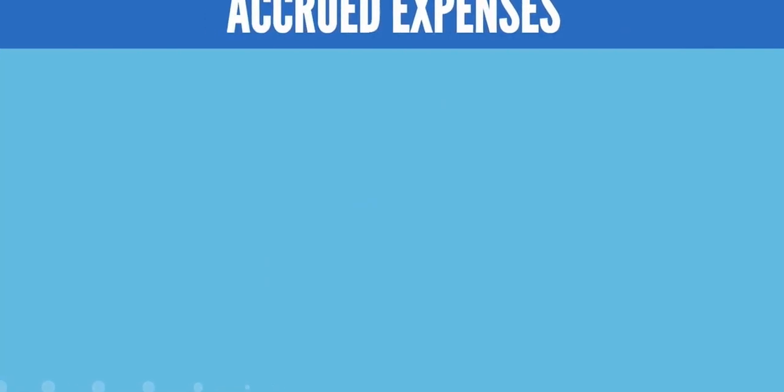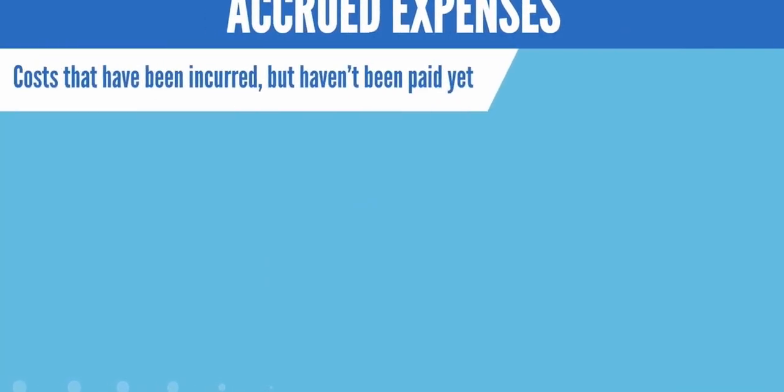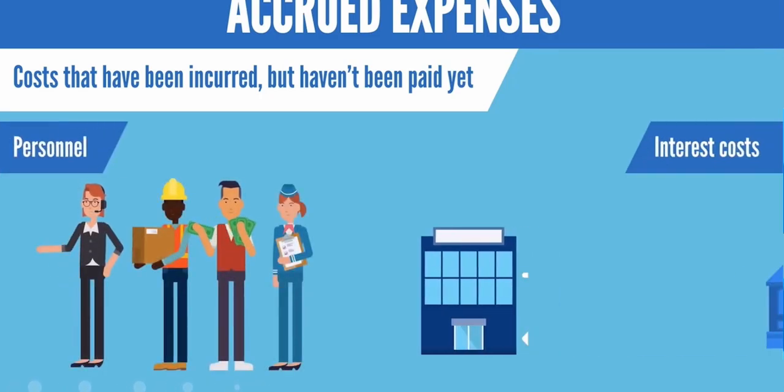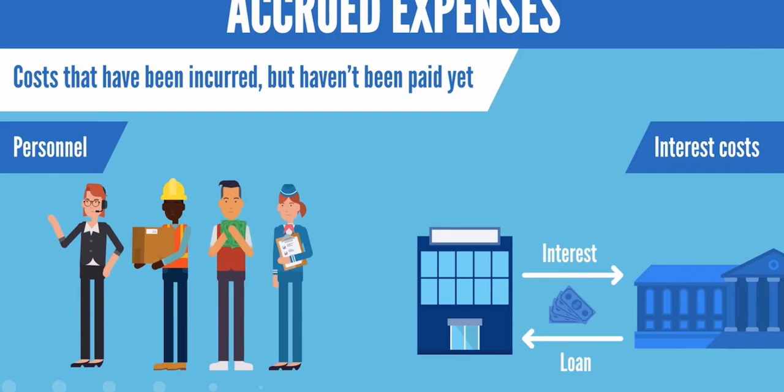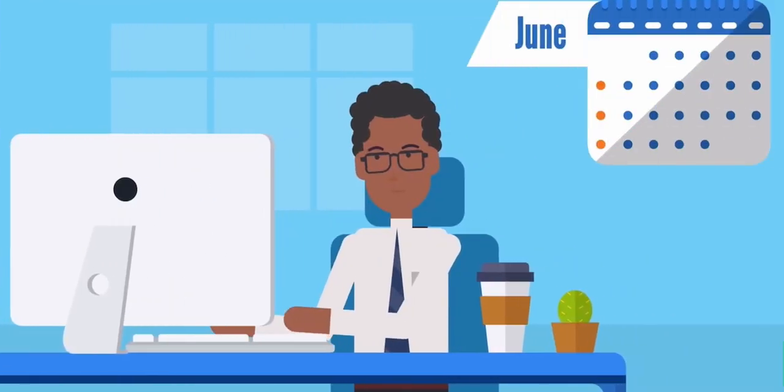Finally, we have accrued expenses. These are costs that have been incurred but haven't been paid. The most popular examples of accrued expenses you will see are personnel and interest costs. Typically, companies pay employees at the end of a given month. So, for example, if an employee works for the month of June, they will be paid in the first days